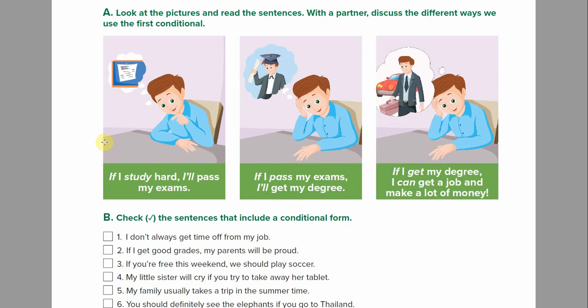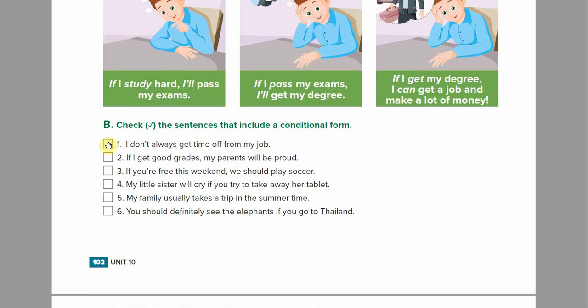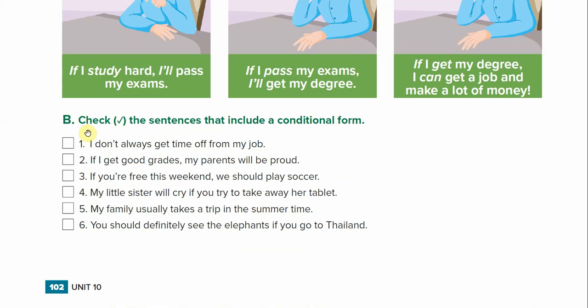So exercise B says check the sentences that include a conditional form. So remember, conditional form is if and an action and then a future action. So number 1, I don't always get time off from my job. Does that include a conditional form? No, there is no if and there is no future. This is a regular sentence, so X. Number 1 is an X.